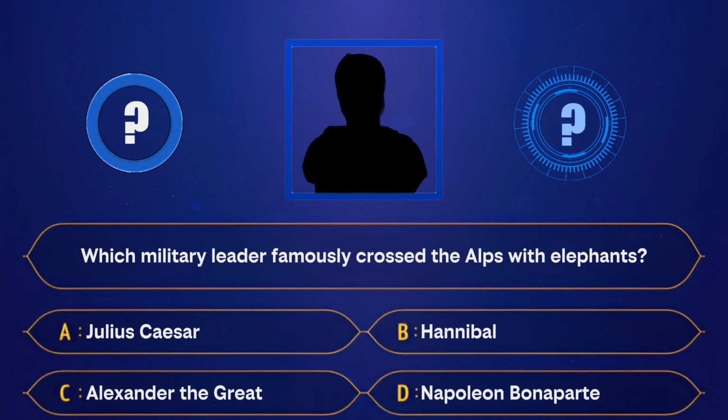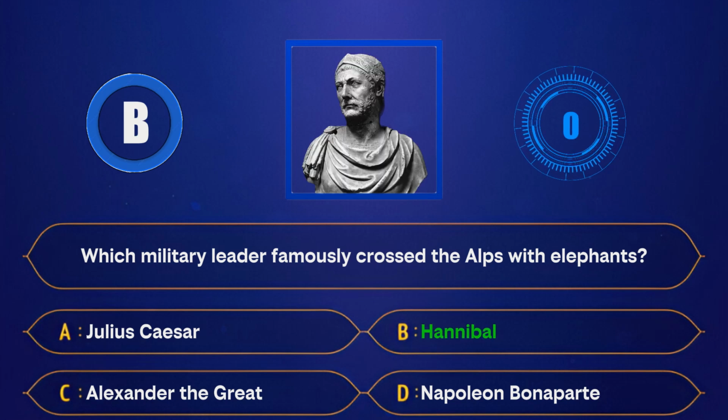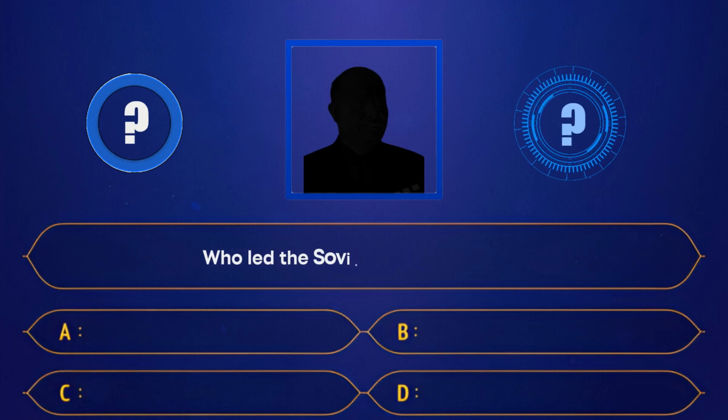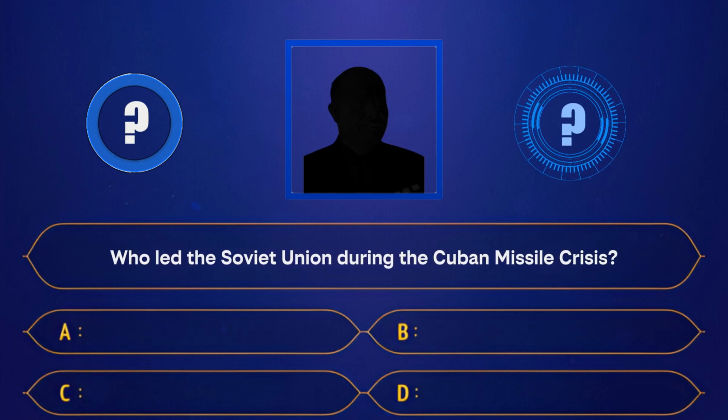A. Julius Caesar. B. Hannibal. C. Alexander the Great. D. Napoleon Bonaparte. Correct answer, Hannibal. Who led the Soviet Union during the Cuban Missile Crisis?